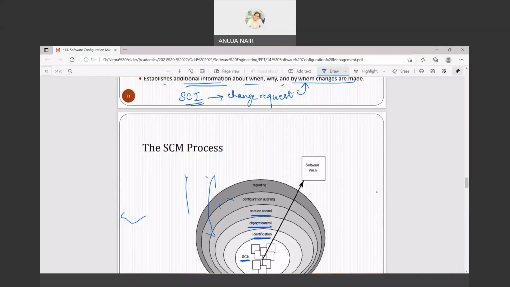And then you have this auditing. Auditing is nothing but some reviews, like formal technical reviews. And after auditing, you need to report it. So reporting is nothing but the documentation part, right?